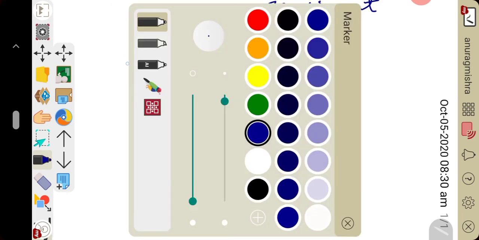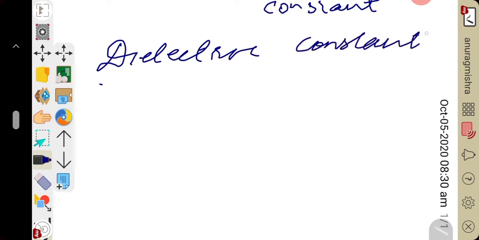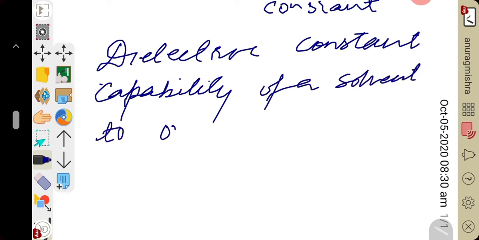I am writing a note here. Dielectric constant.